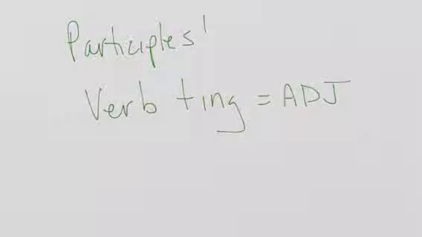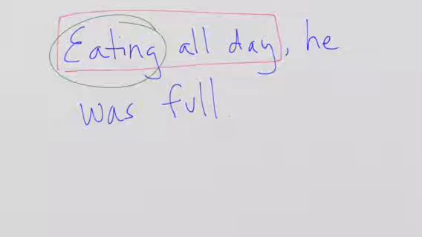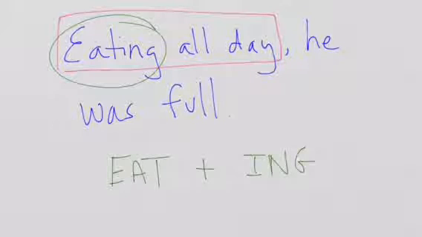All right, so a participle is a verb plus ing that acts like an adjective. And sometimes it can also have an ed ending, but we're going to stick to present participles, which are verbs plus ing that act like adjectives. All right, so in this sentence, "Eating all day, he was full." Eating all day is the participial phrase, and the word eating begins the phrase. It is the participle. It's the verb to eat plus ing, and it's describing him. So it's describing a noun, because remember, adjectives describe nouns.